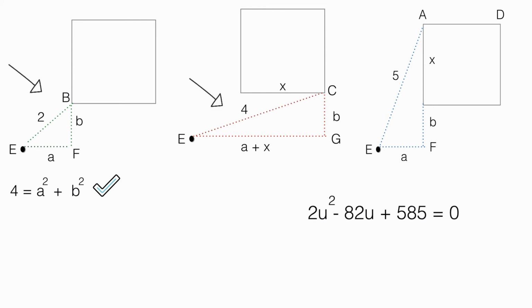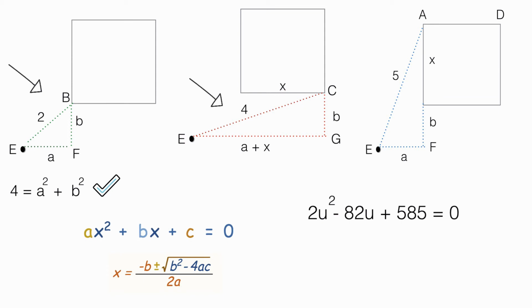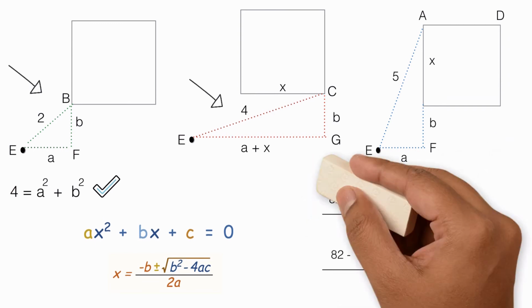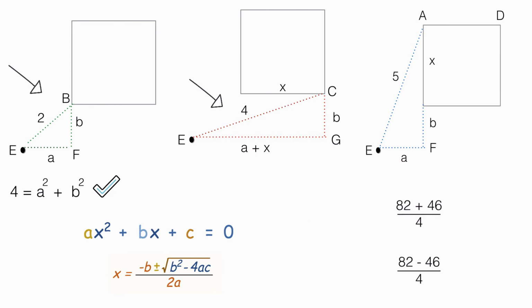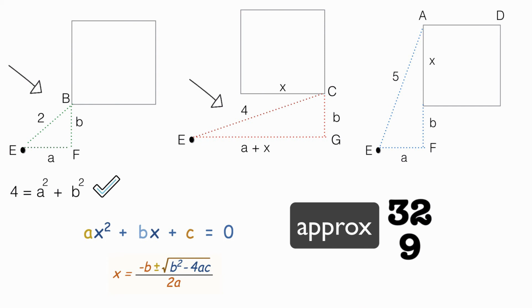And to solve it, we will use a formula by Brahmagupta, an ancient Indian mathematician and astronomer. So here's the formula on the left. We will replace the values of A, B and C with the values in our equation and solve for U. And once we do so, these are the two values we get. And further solving, we get the values of U. But which value is the correct one? Can you please pause this video and try to figure this out?